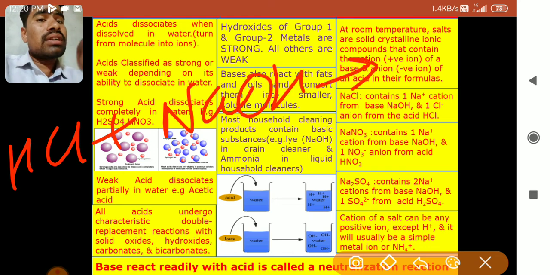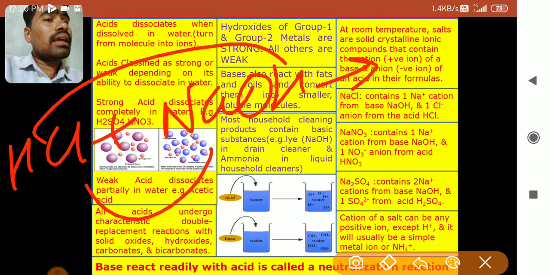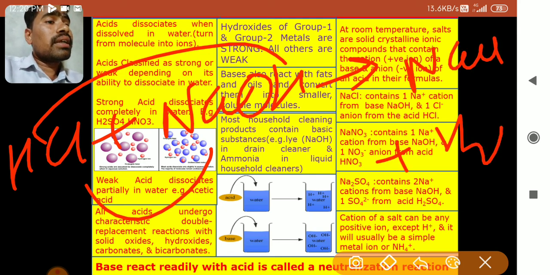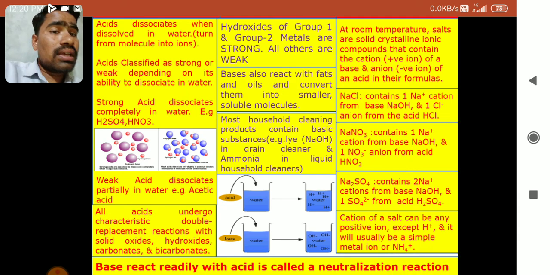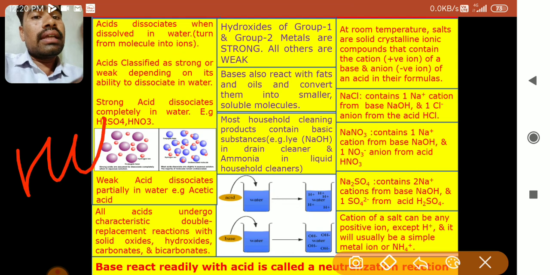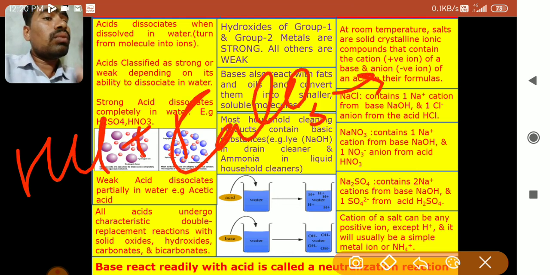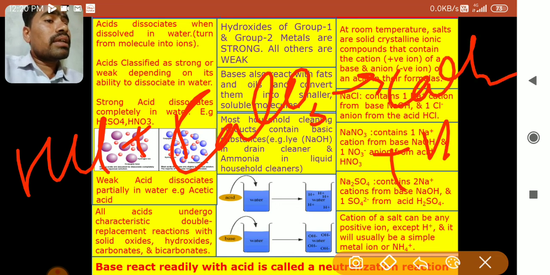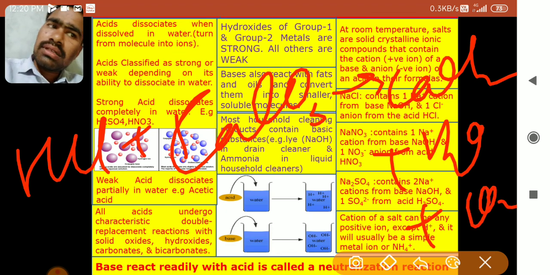A double displacement reaction takes place. Na and Cl will react and H and OH will react, so NaCl will form and another product, H2O. This is a double displacement reaction. Then acids with carbonates and bicarbonates. I'll take the acid HCl again, and the carbonate CaCO3. What happens here? CaCl2 will form, plus H2O, plus CO2. This is also a double displacement reaction.